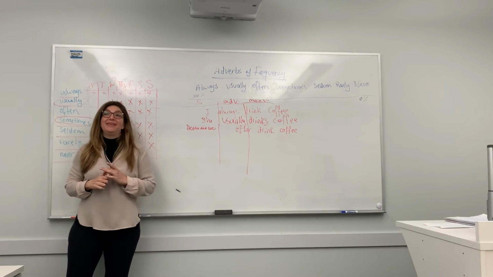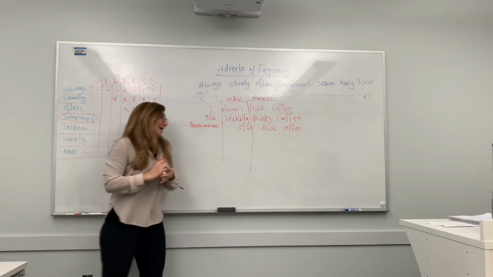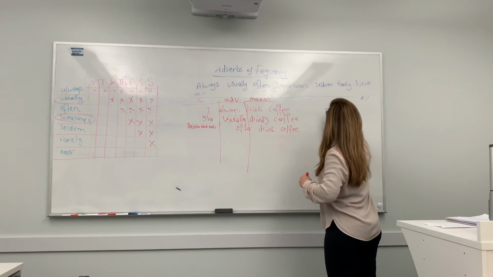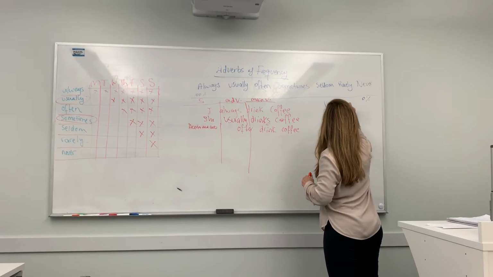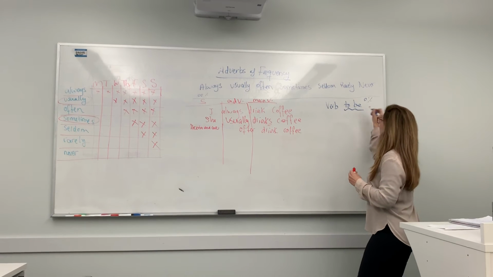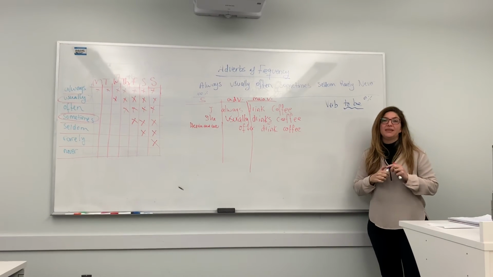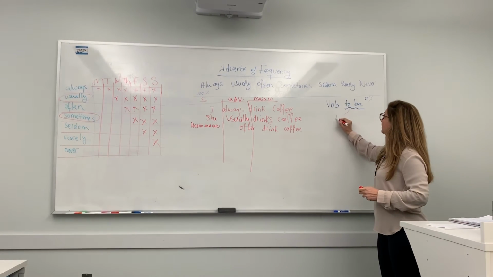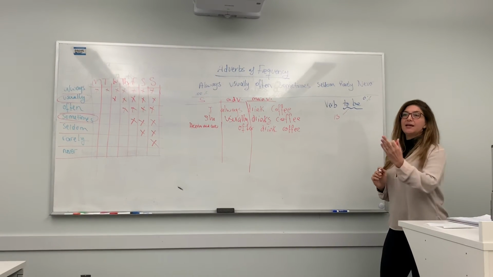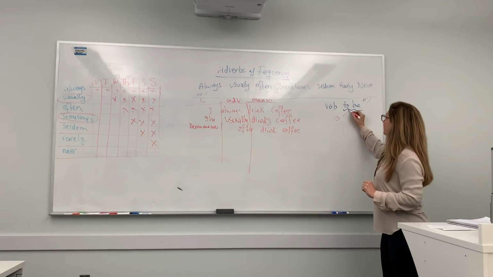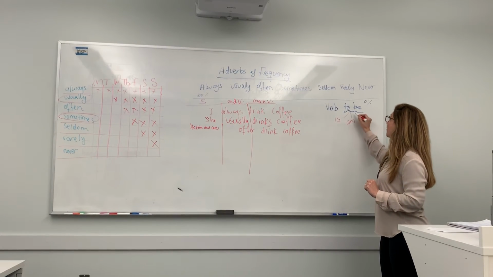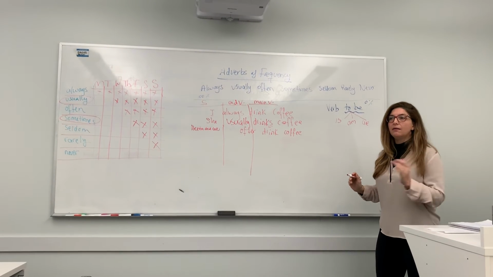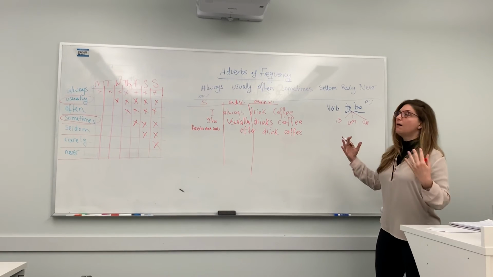Now, there is another exception. Verb to be, okay? So do you remember verb to be from the present tense? What is the form of verb to be in the simple present tense? It could either be is, he is, she is, Karen is, or it could be am, I am, or it could be are, they are, Karen and Hina are.